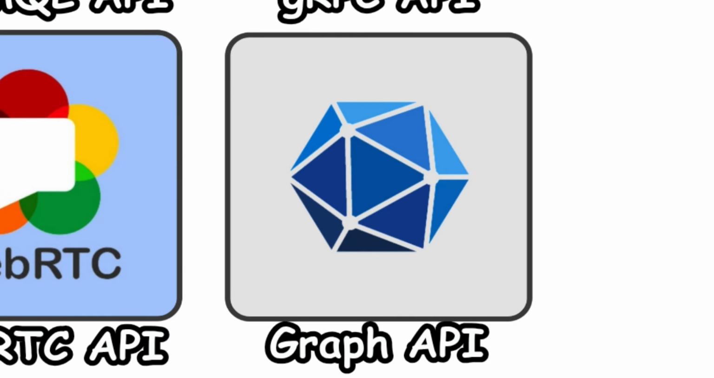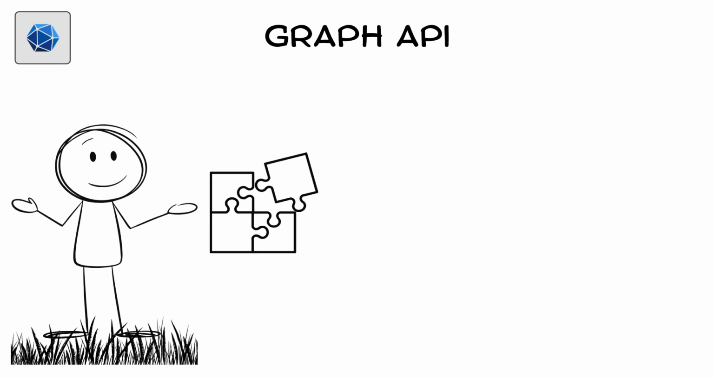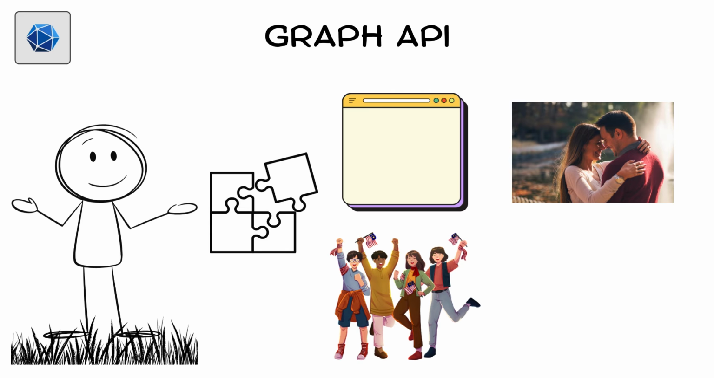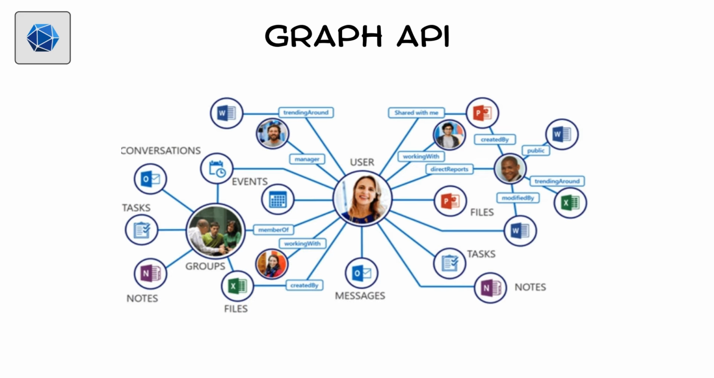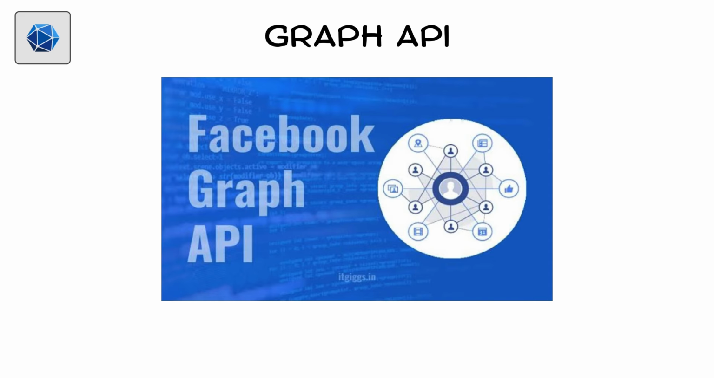Graph API. Sometimes you need to understand the connections between people, pages, photos, or posts. That's when Graph APIs shine. A Graph API organizes data as nodes connected by relationships, like a spider web of information. Facebook made the term famous when it introduced the Facebook Graph API around 2010.